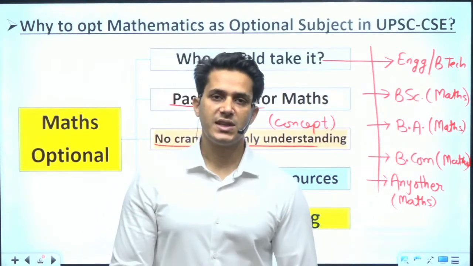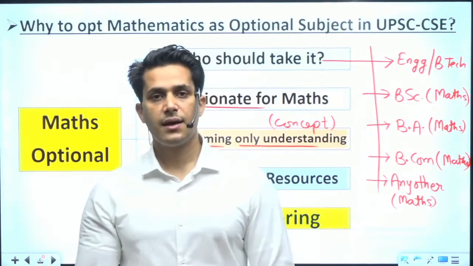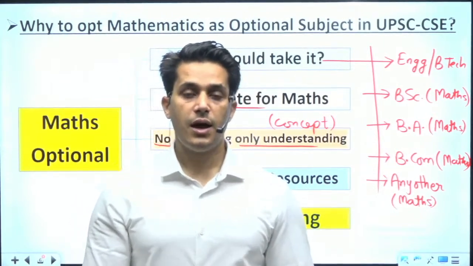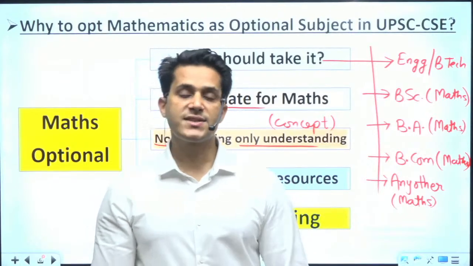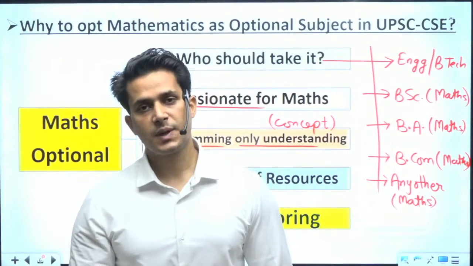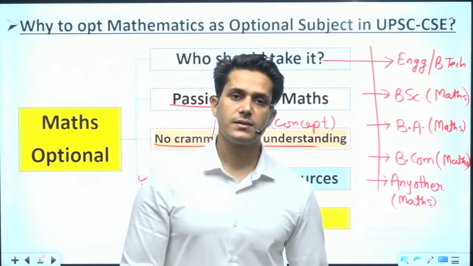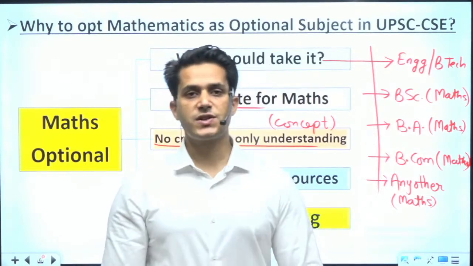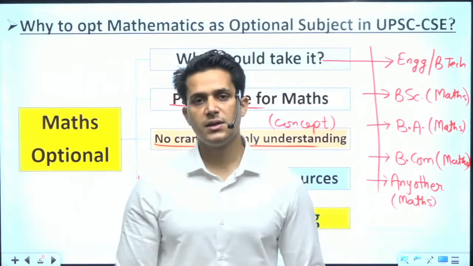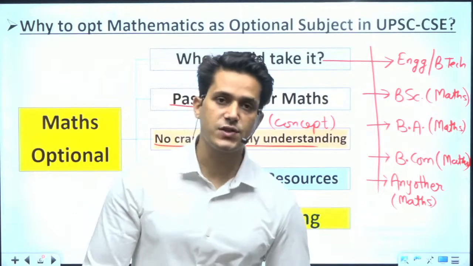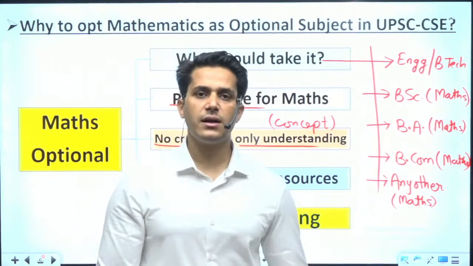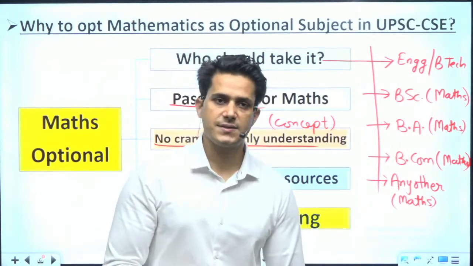I think the study material for mathematics is the most available in the market in comparison to any other humanities optional subject. So availability of material is very important for our preparation, so that we can learn from efficient, quality material in accordance with the previous year questions. In mathematics, every material is available for you.